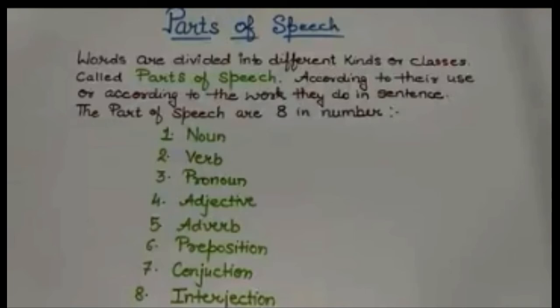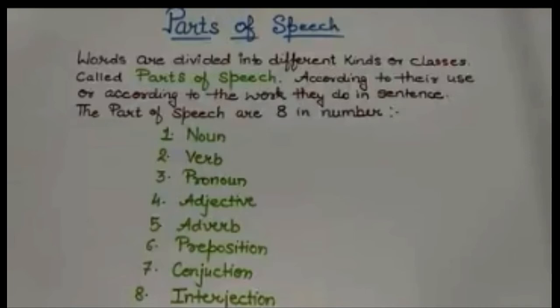So, words are divided into different kinds or classes. So, there are 8 major types of parts of speech. They are noun, verb, pronoun, adjective, adverb, preposition, conjunction, and interjection. So, these are 8 parts of speech. Now, let us see one by one.